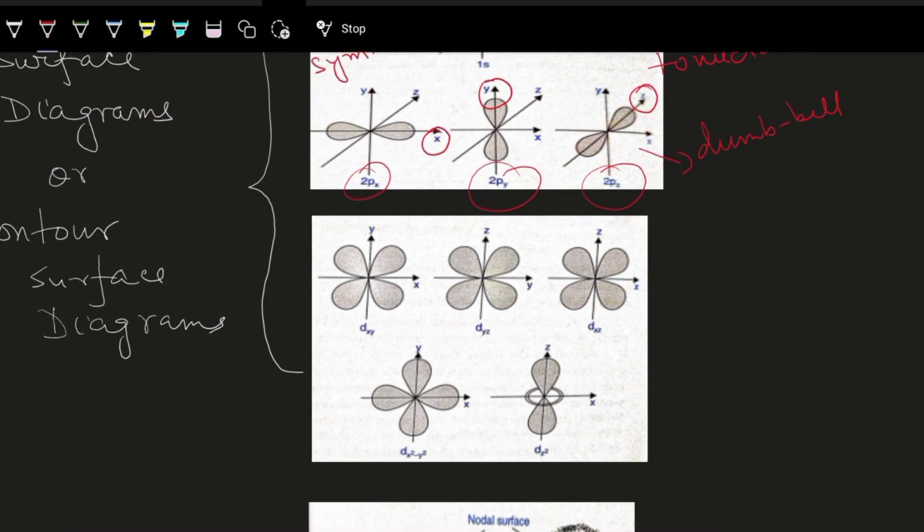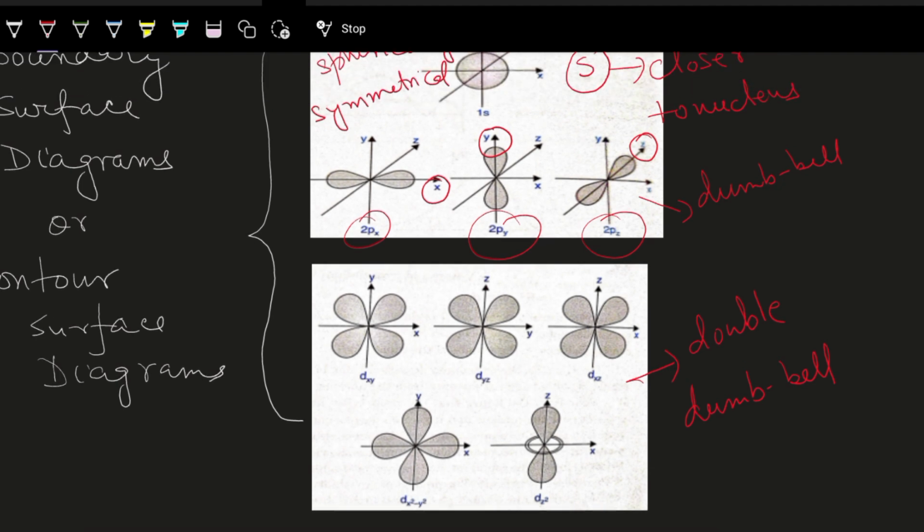And for d orbitals, this is known as double dumbbell shape. One dumbbell that we are seeing in P, two dumbbells in D. See, dxy is along the x and y plane. dyz is along the y and z plane. dxz is along x and z plane.